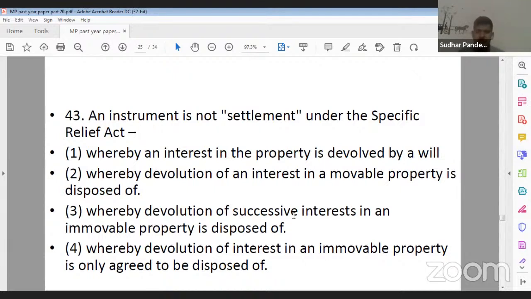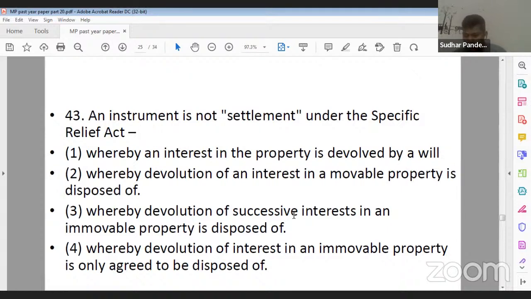An instrument is not a settlement where: option 1, an interest in the property is devolved by will; option 2, devolution of an interest in a movable property is disposed of; option 3, devolution of successive interest in an immovable property is disposed of; option 4, devolution of interest in an immovable property is only agreed to be disposed of.